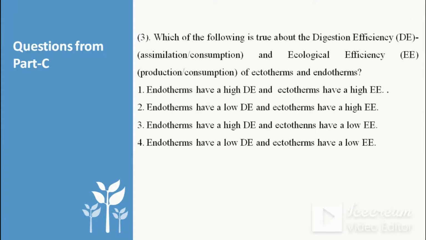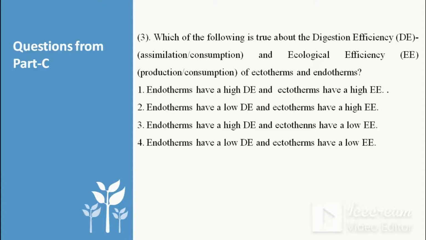So next question is, which of the following is true about digestion efficiency, that is assimilation per consumption, and ecological efficiency, production per consumption of ectotherms and endotherms? In my previous video of ecological efficiency, I explained these concepts. So the first option is endotherms have high digestion efficiency and ectotherms have high ecological efficiency. So endotherms have high digestion efficiency, that is assimilation for consumption efficiency. Yes, it is true that endotherms, they assimilate more as compared to consumption.